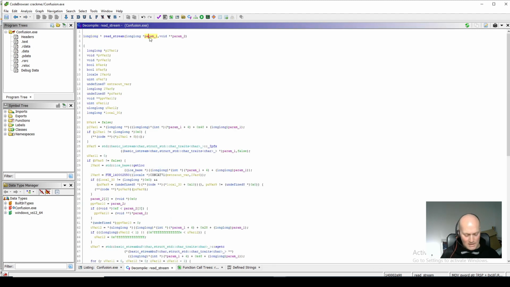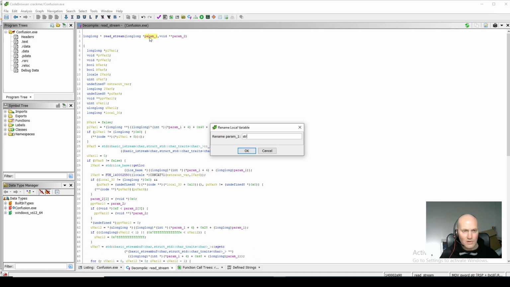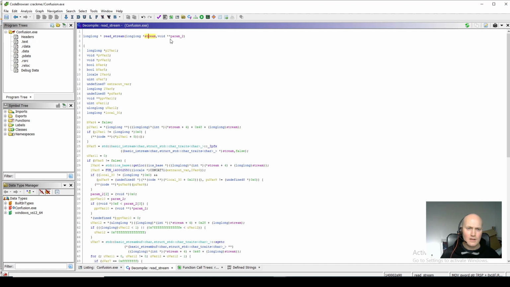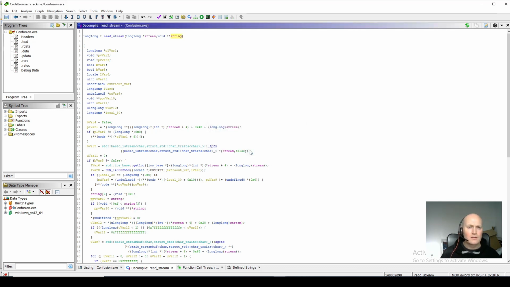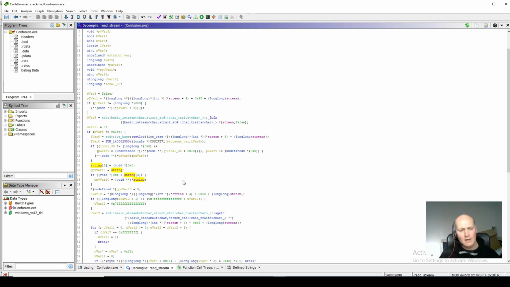So let's rename some stuff. We're going to call param_1 the stream, and param_2 the string. Which is good. And then, like I said before, if you middle click on that, it will highlight all uses of it. So what do we see in here? This function should be reading data into that string. And we can see that this is not being used.